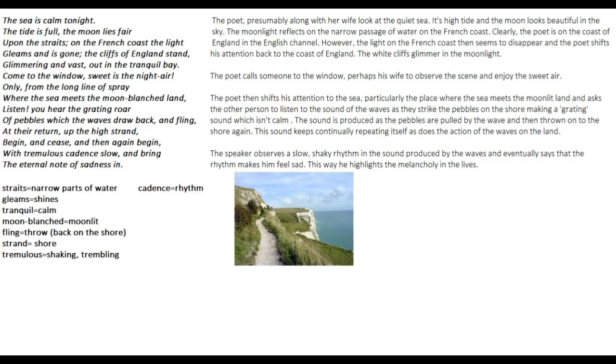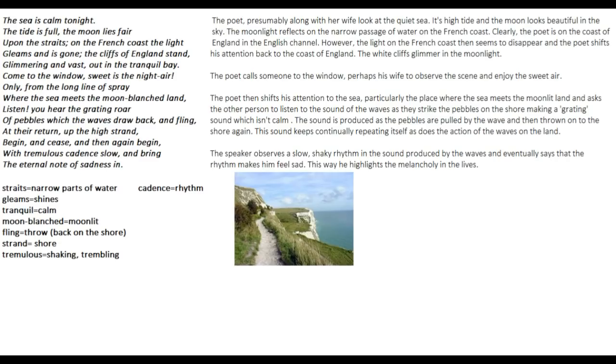Now what happens is, after the light from the French coast disappears, the poet starts again to think about the English coast, where he is right now. So he looks at the English coast. The cliffs of the English stand glimmering and vast. Now you can see in the picture that I've given right here that there are a lot of cliffs. The English part of this sea has a lot of cliffs. These cliffs are white in color. So these are the cliffs that the poet is talking about.